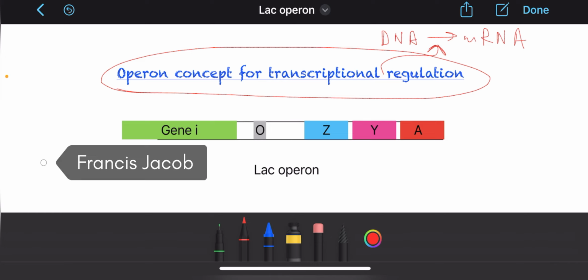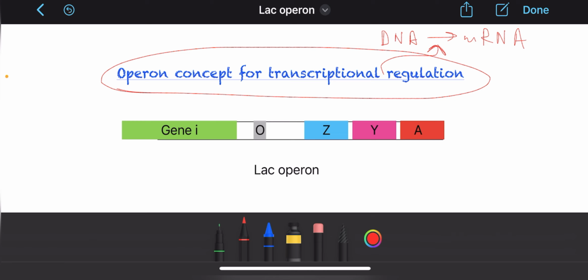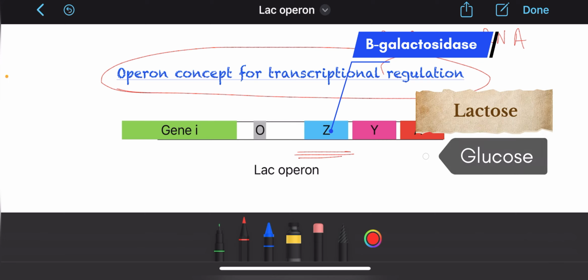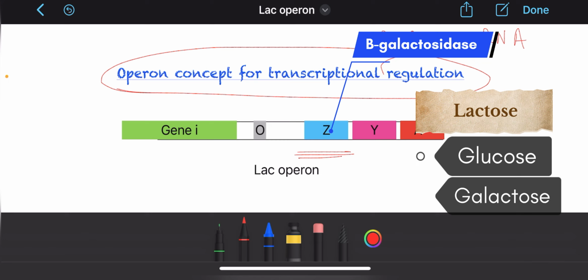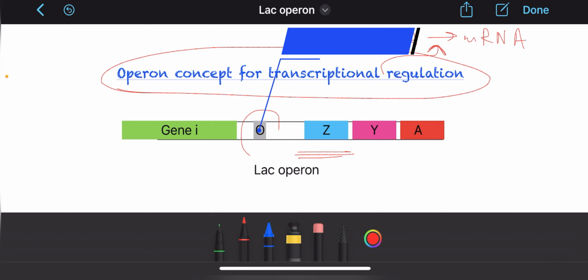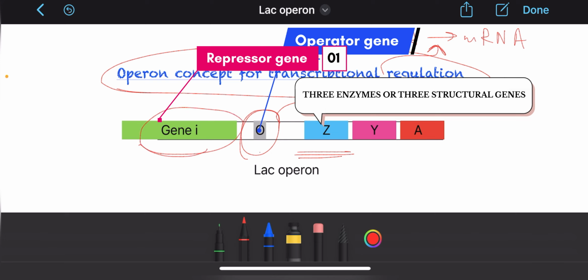Two scientists, Francois Jacob and Jacques Monod, in 1961, studied an inducible system for the synthesis of beta-galactosidase, which is responsible for the metabolism of lactose into glucose and galactose. And they proposed an operon concept in order to explain this transcriptional regulation. It consists of a unit which is known as operon, which has an operator gene which controls the synthesis of the three enzymes or the three structural genes. This operator gene is in turn under the control of a repressor gene, that is gene I.